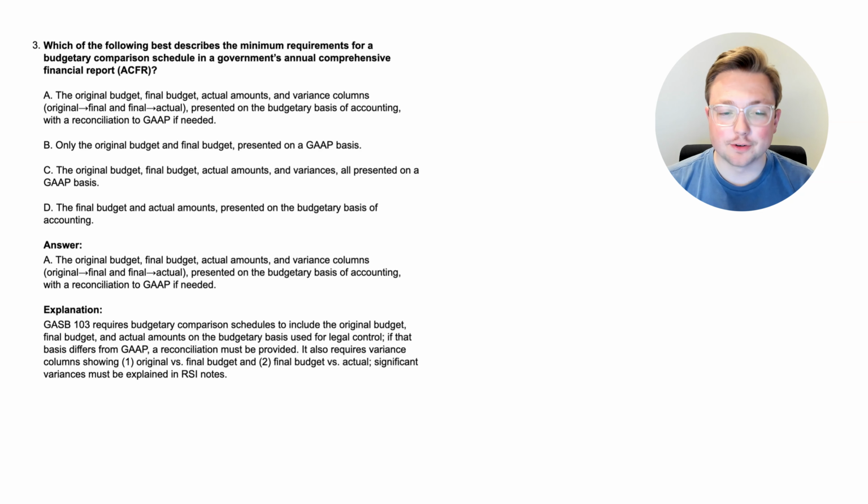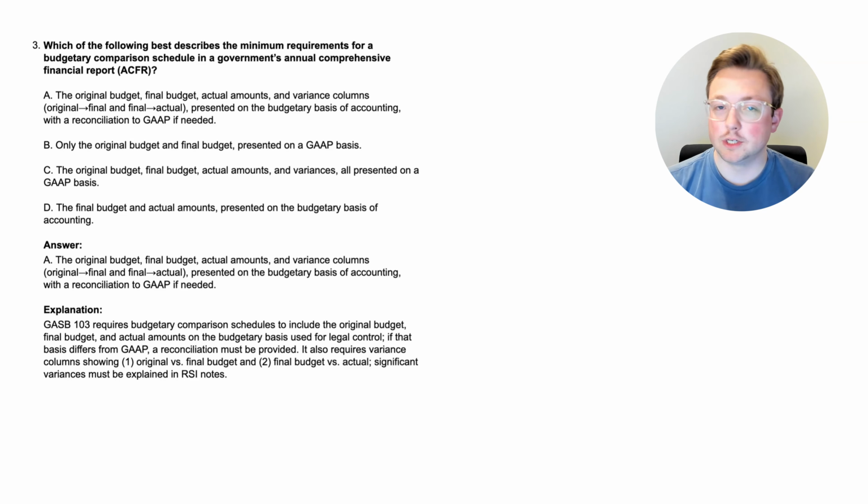All right, here we are. The answer is A, the original budget, the final budget, the actual amounts, and the variance columns. And those columns would be the original to the final and the final to the actual, presented on the budgetary basis of accounting with a reconciliation to GAAP if needed. Now, honestly, you probably could have guessed that that was the right one just because it was so much more specific than the other ones, but that's okay.